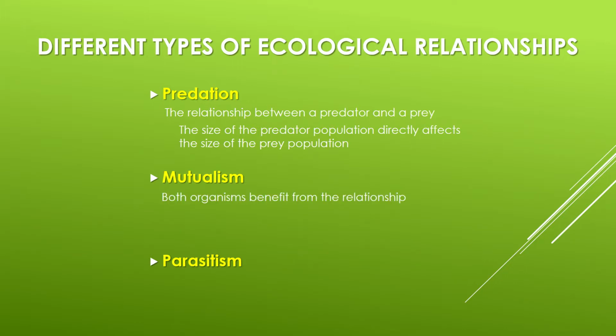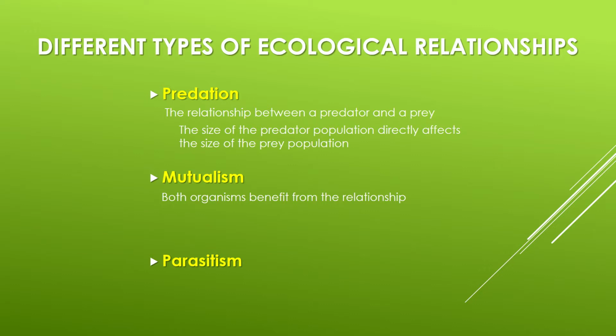For example, oxpeckers, they're small birds that live on buffaloes. They're known as cleaner species because they eat ticks and fleas living on the buffalo's skin. So whilst they're gaining food from the buffalo, they're also freeing the buffalo from irritation and potential disease, hence them both benefiting from the relationship.